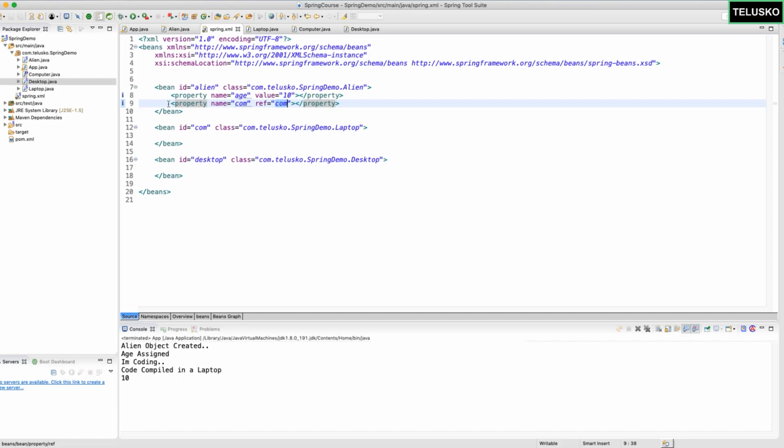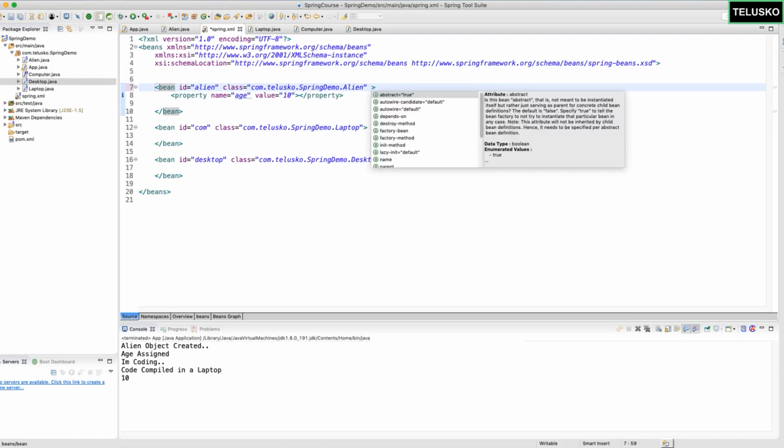The amazing thing is you can skip it. You can just remove this part and say, hey, doesn't matter what the name is, I still want to get it connected. But how? I want to inform Spring, hey Spring, when you create an object of alien, search for the laptop object or the computer object, you will find it. But how? In the Bean property, you can mention one important aspect, so let's go back here and say Autowire.